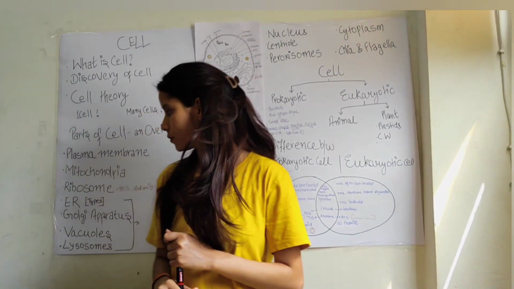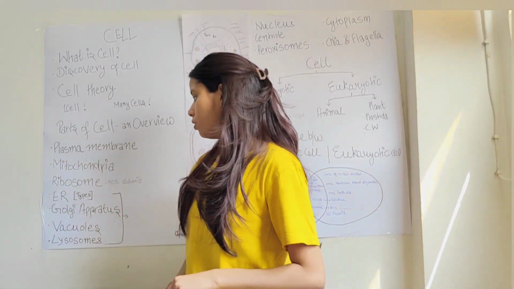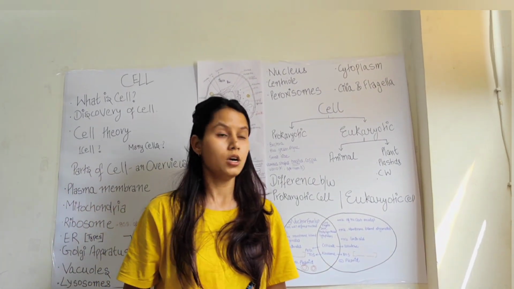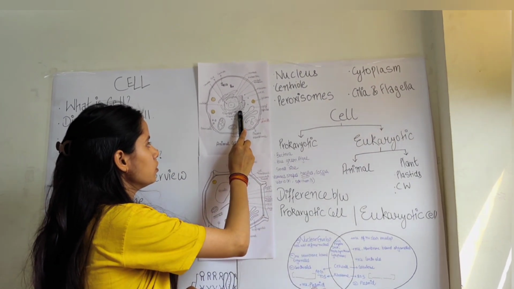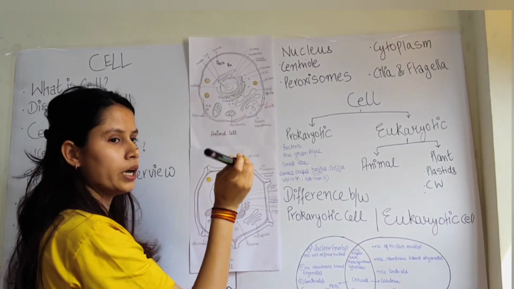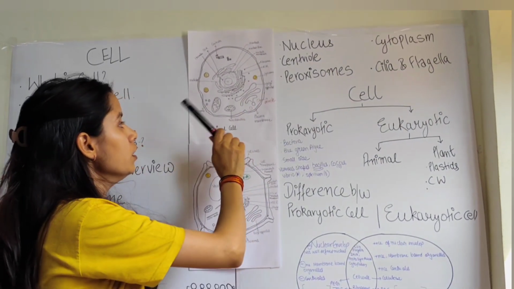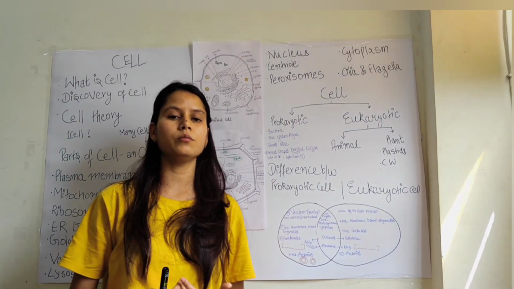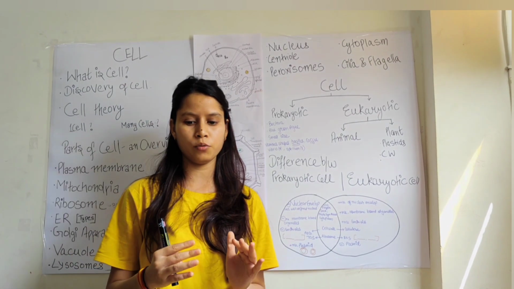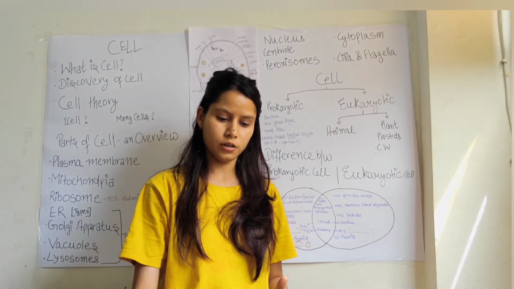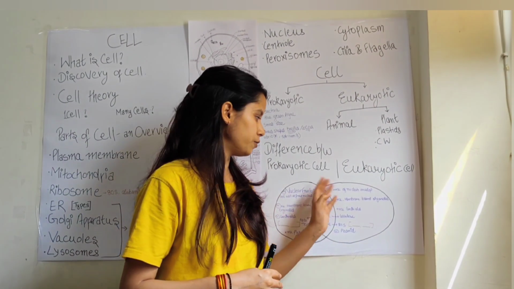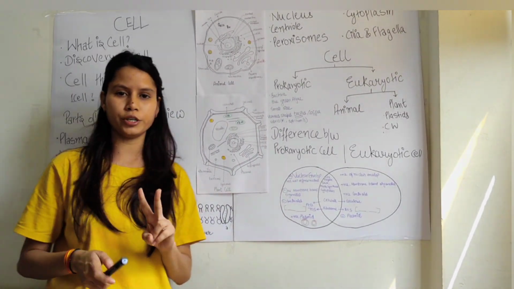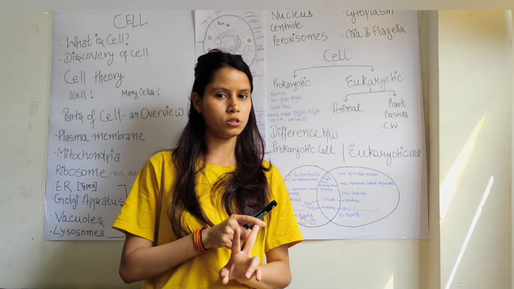Second, ribosome. What are ribosomes? Simply, ribosomes are known as the protein factories. These small molecules, if you are able to see, these are the ribosomes. Ribosomes in animals or in plants, we have 80S ribosome. I will further discuss what is 80S in a further video. Okay, now the ribosome has two units, one large subunit and one small subunit.